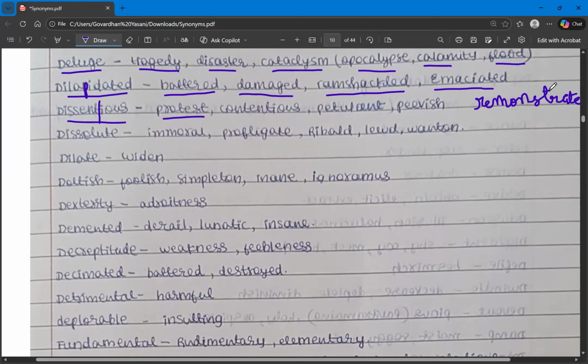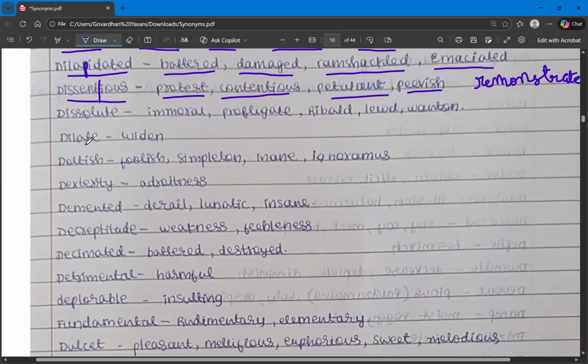And the next one is contentious. We know that bone of contention means cause for the quarrel, cause for the protest, cause for the opposing. So contentious means protest. And then we have petulant. Petulant we have learned in bellicose and belligerent synonyms, where petulant means someone who is ready to oppose or is very angry. And also we have peevish. So dissentious means protest, contentious, remonstrate, petulant, and peevish.